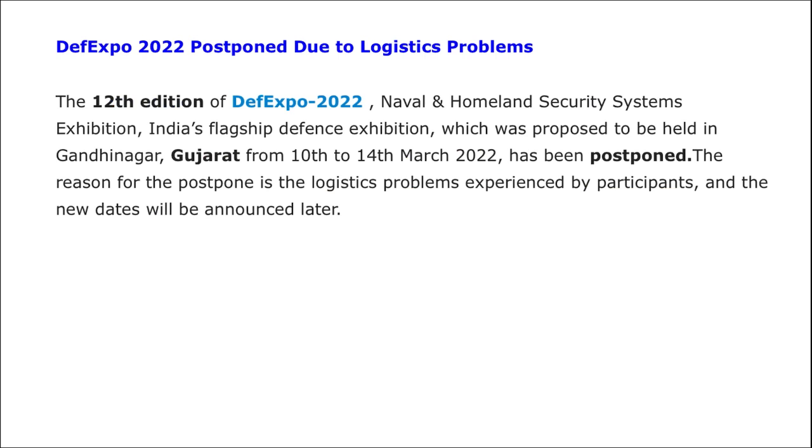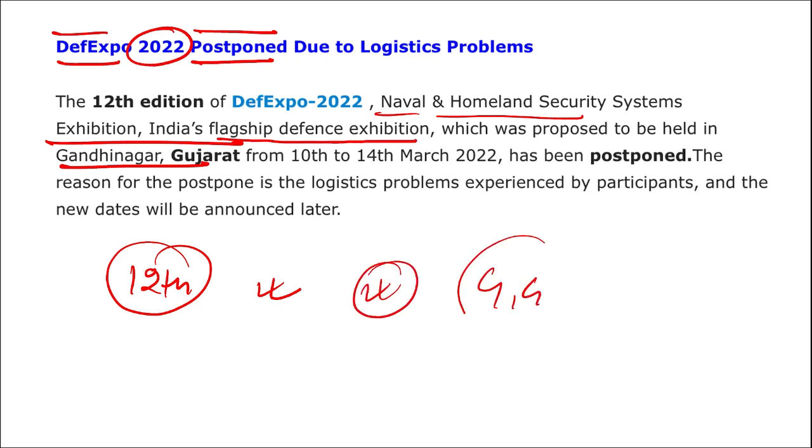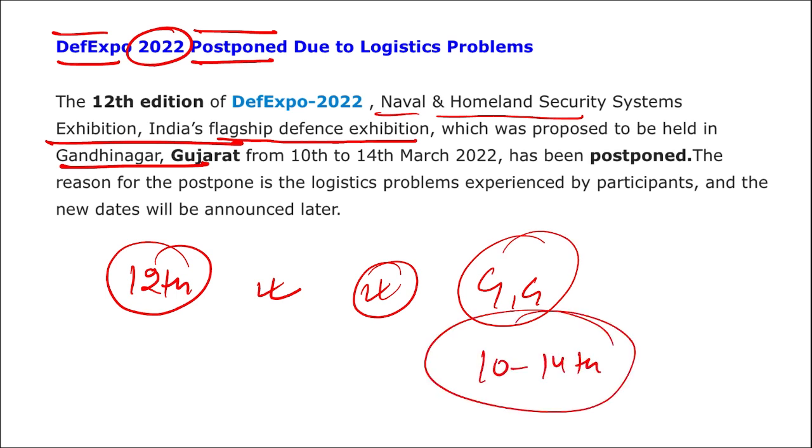Next question that can be asked is, where was the DEF Expo 2020? DEF is your Defense Expo 2022 going to be held. That was recently postponed. So earlier the location where this was to be held was at Gandhinagar, Gujarat. This is the 12th edition of the Defense Expo, Naval Homeland Security Systems Exhibition, India's flagship defense exhibition. These were all proposed to be held at Gandhinagar, Gujarat, from 10th to 14th of March, but they have been postponed.